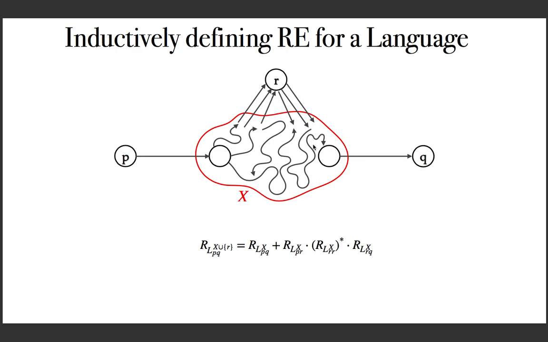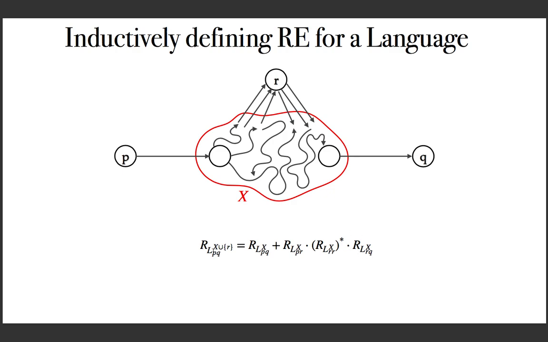Now from R back to R using X as intermediate states is this. This is a loop. And finally from the state R to the state Q using the set of states X as intermediate states, and that is this case.